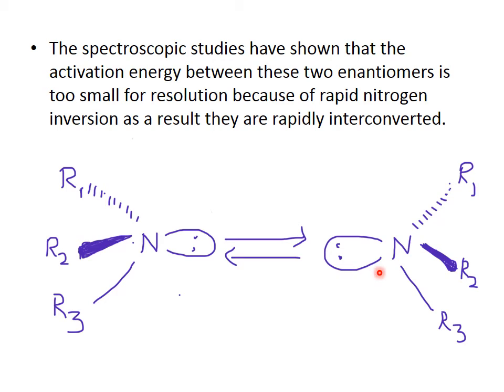These two forms are rapidly interconverted. This is one form, this is the second, and they are interconvertible. So the activation energy between these two enantiomers is very low, too small for resolution, because of rapid nitrogen inversion. This is the inversion of this amine group.